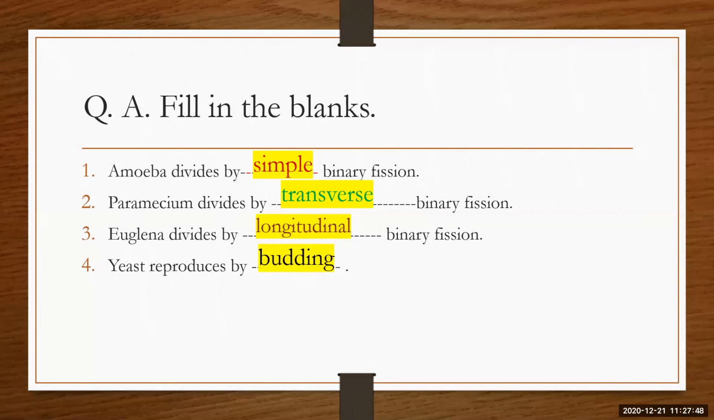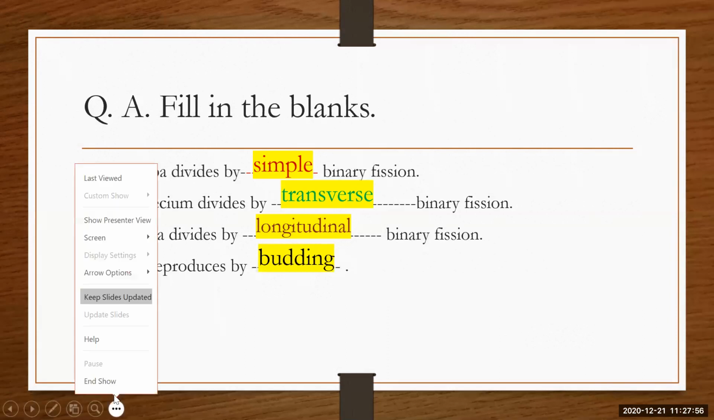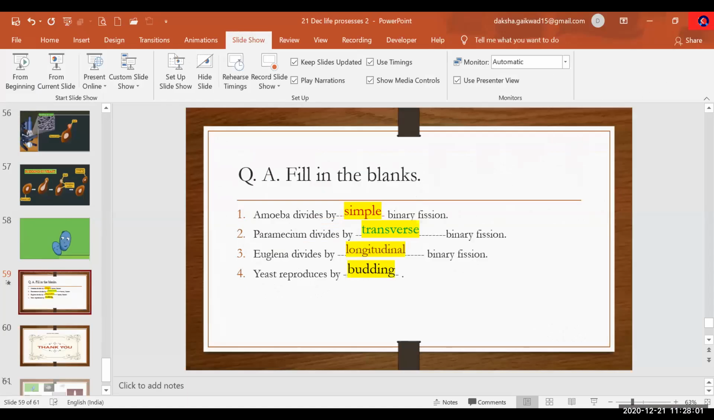This is the asexual type of reproduction. Okay, now if you want to ask any doubt, you can ask me now. Anybody is having any doubts? I'm ready to answer your questions here. I think today's topic is very simple. Okay. Nobody is having any doubt.